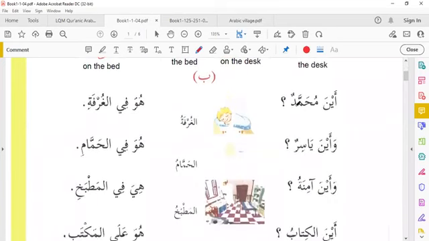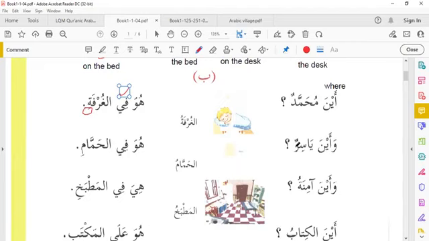Aina Muhammadun. Aina means where? Where is Muhammad? Huwa fil ghurfati. He is in the room. Huwa fil ghurfati. He is in the room. Fi is harf jar and ghurfati is majroor.